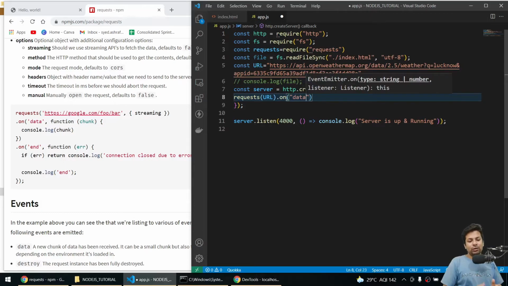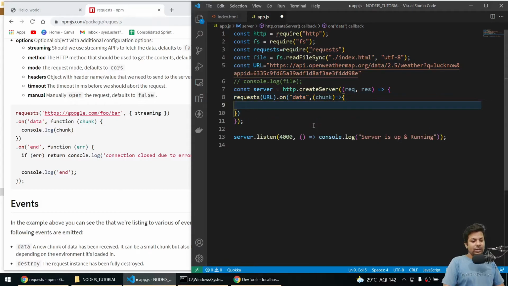It should be data only, you can't write data123 or something like that, because data is an event. And I'll get a callback, so I can make an arrow function. You can write function chunk, or make an arrow function and get the chunk.